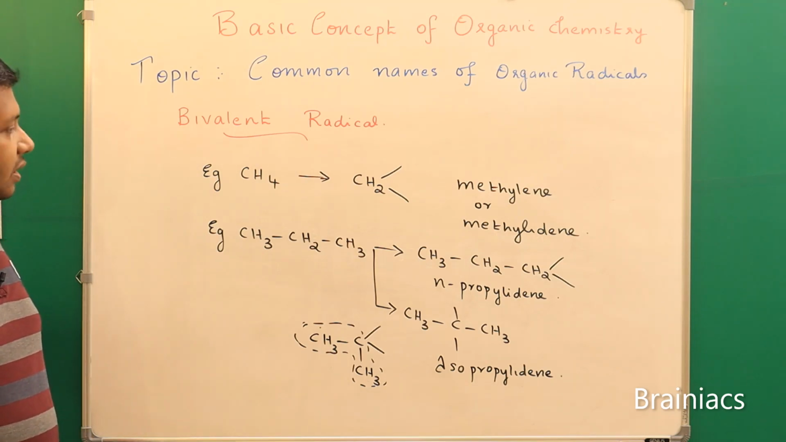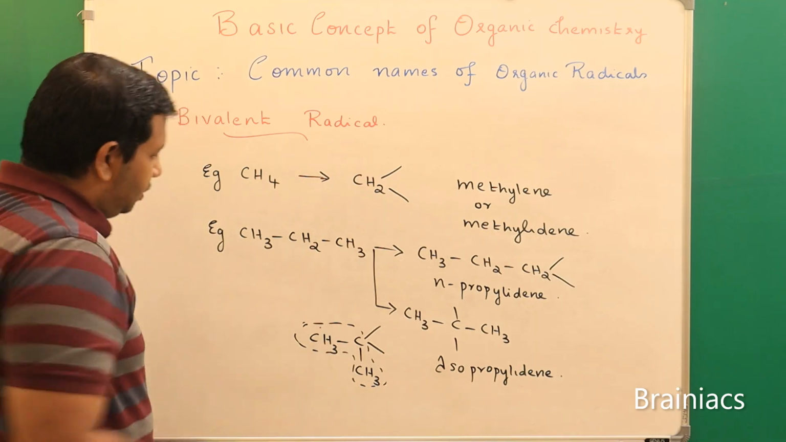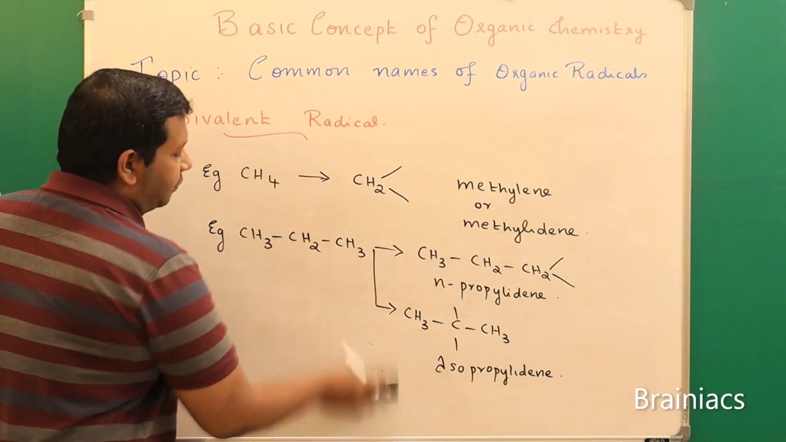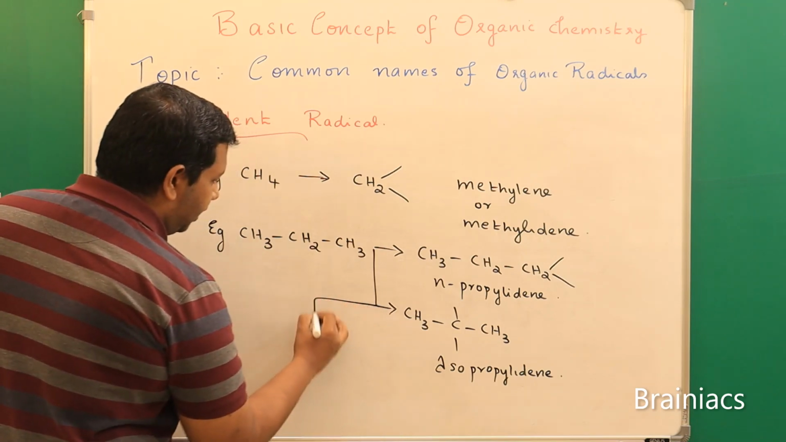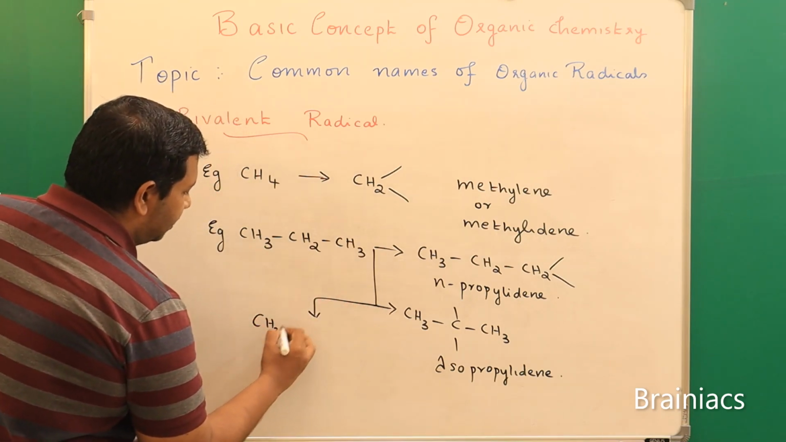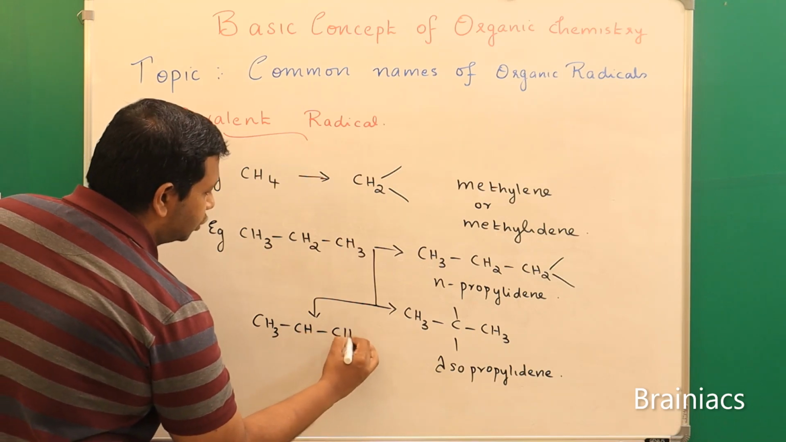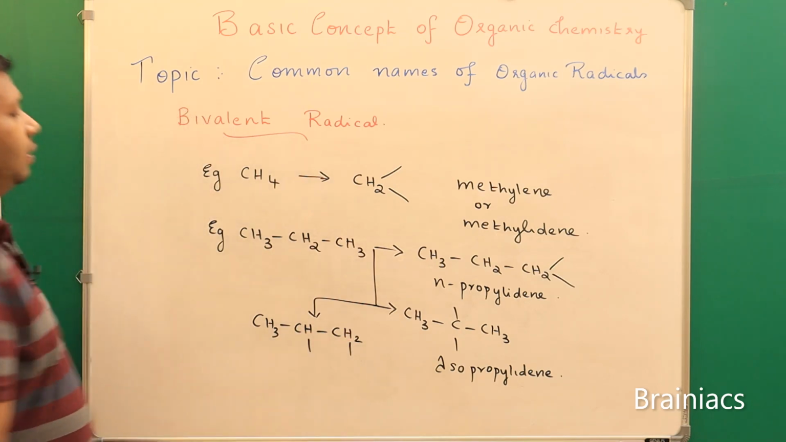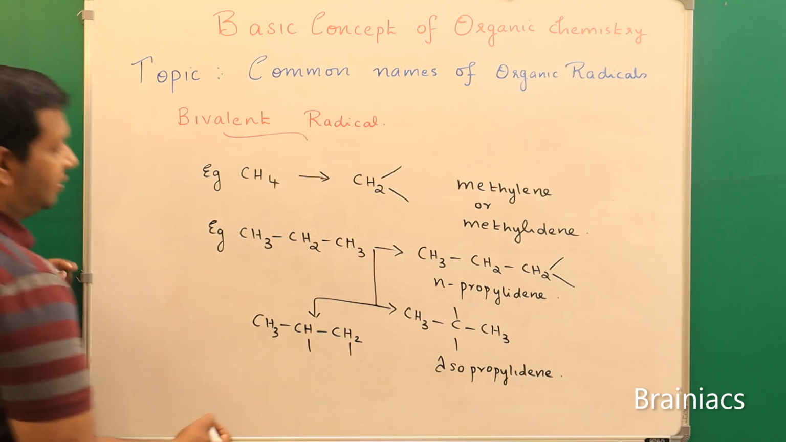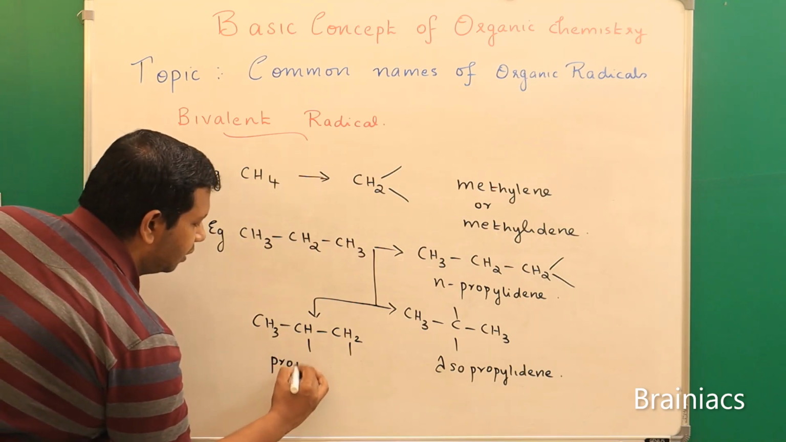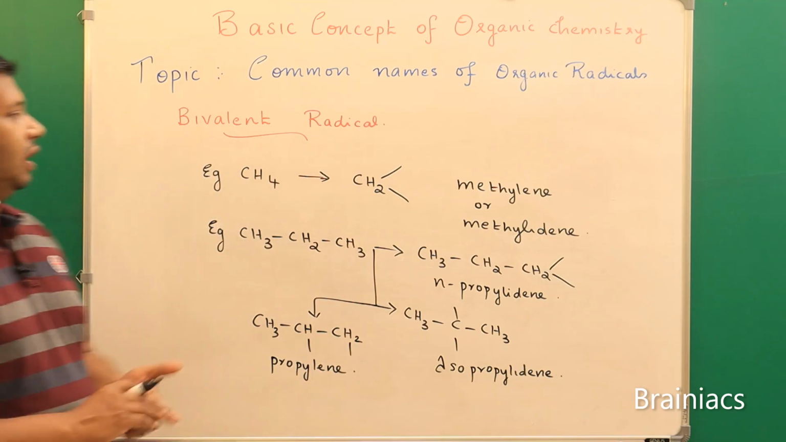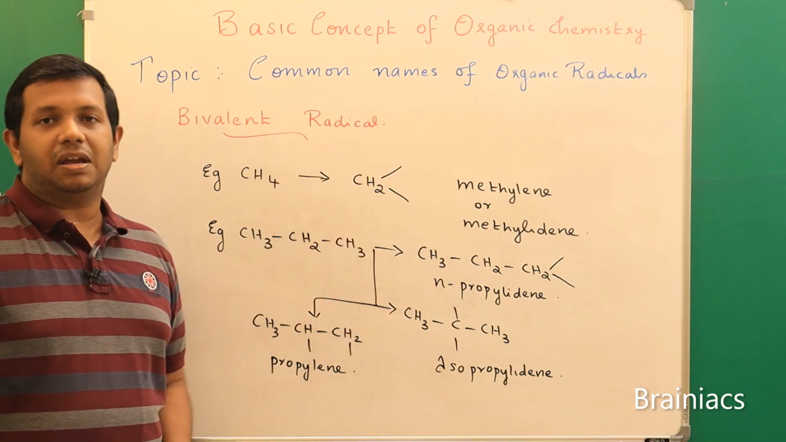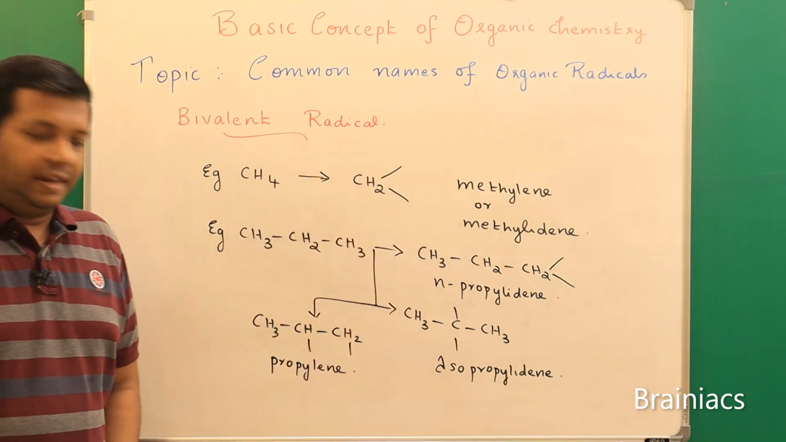Now, is there any other possibility? Yes. What is that? I will draw that also. The third possibility is one hydrogen atom from the central one and other from here. So I can say the third possibility is CH3-CH-CH2, like this. So what is the name of this compound? I can say its name is propylene. Propylene, correct? So I hope you got a fair idea regarding the bivalent radicals and how they should be named.